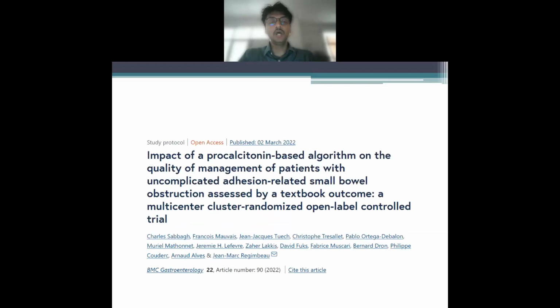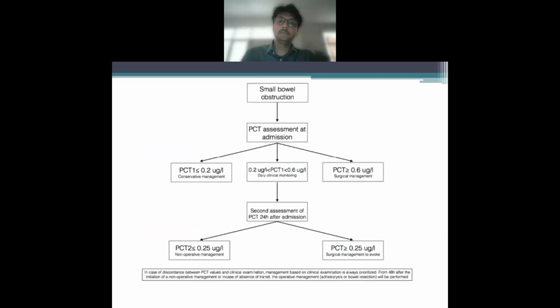This again was published in 2022, and it was a new procalcitonin based algorithm which they have set: if the procalcitonin level is more than 0.6, you go ahead and do a surgical management. If it is 0.2, you can go ahead and do a conservative management. But all said and done, they also said that in case of discordance between PCT values and clinical examination, management based on clinical examination is always prioritized. So whatever be the imaging, the biochemical, or the hematological studies, if the patient's clinical examination reveals that he requires a laparotomy, go ahead and do a laparotomy. Do not wait for that.